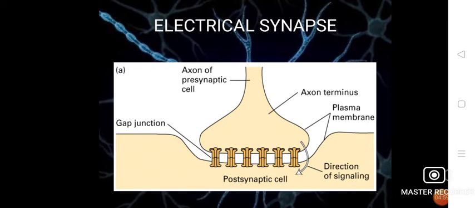In this diagram, we can see what is an electrical synapse. This is the axon terminal of a neuron, and this is the dendritic surface region of another neuron. And these are the gap junctions, or we can also name them connexons. These connexons or gap junctions have a space which allows particle movement from this region to this side. Therefore, these gap junctions are responsible for the electrical synapse, and this is the direction through which the content or particles move towards the cytoplasmic region of the next neuron.